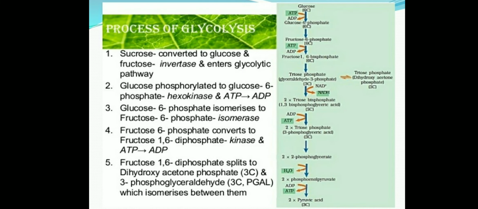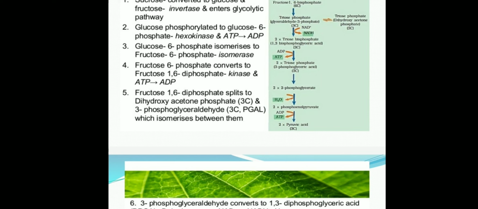So in these reactions we can see that when 1,3-biphosphoglyceric acid converts into 3-phosphoglyceric acid, 2 ATP are formed.